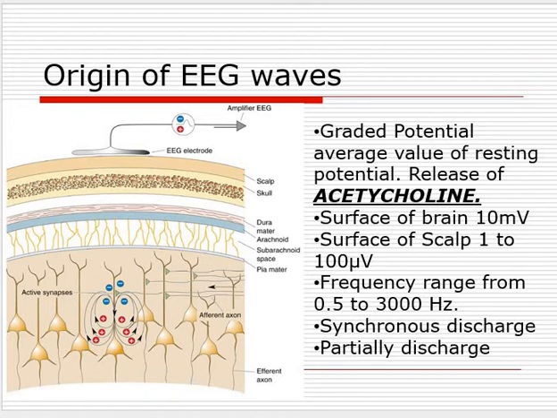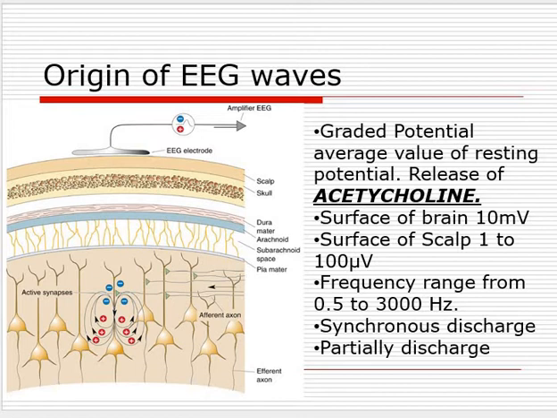Now, what is the frequency? The frequency also plays a major role in EEG, because without frequency it is very tough to analyze the waveform. The frequency range is from 0.5 to 3000 hertz. What is happening is a synchronous discharge.